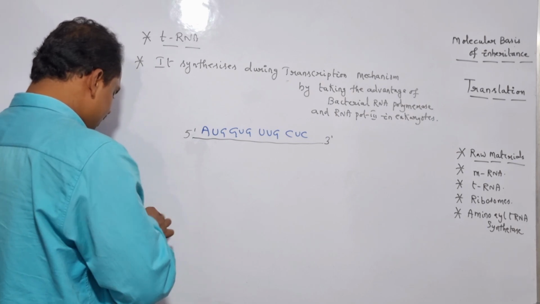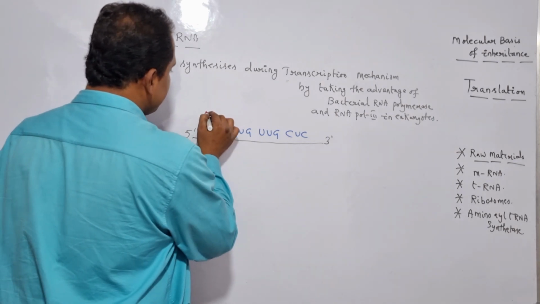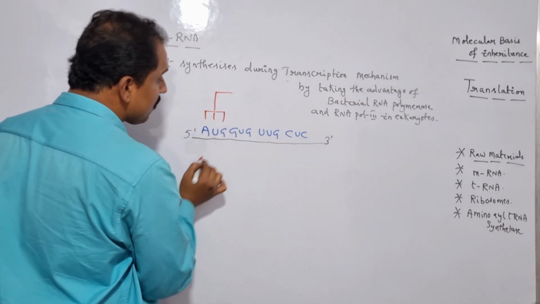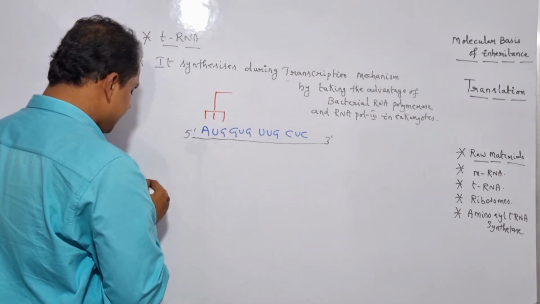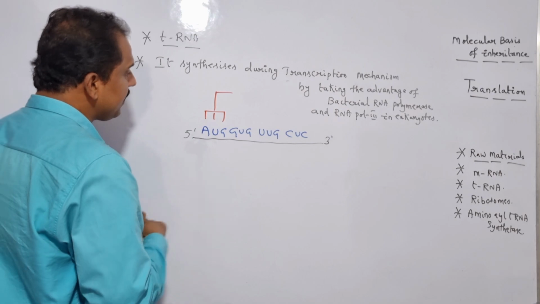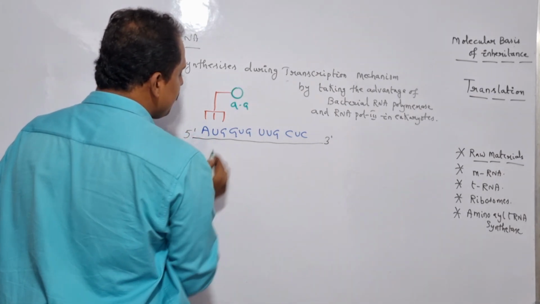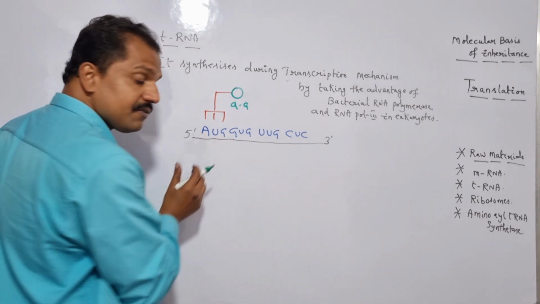So here it is nothing but what? tRNA, right? Each and every tRNA is very specific to one particular codon in the mRNA. And by taking the advantage of tRNA, each and every amino acid is capable to recognize the codon in the mRNA.